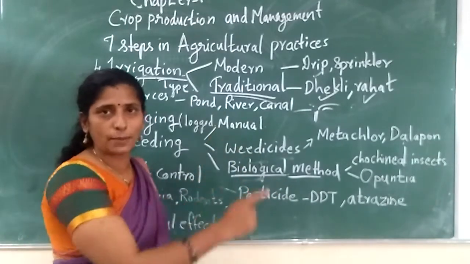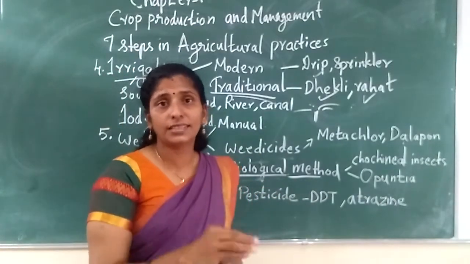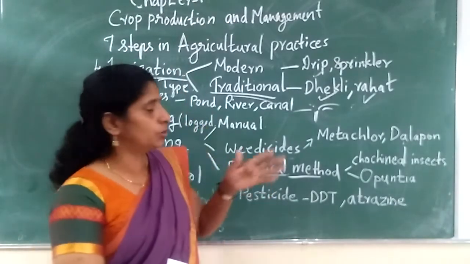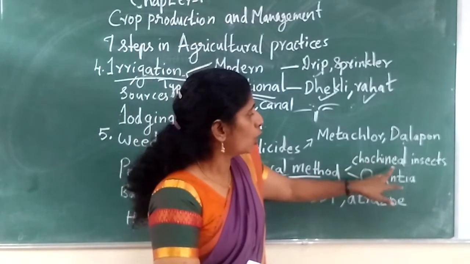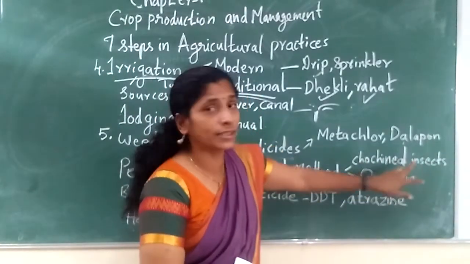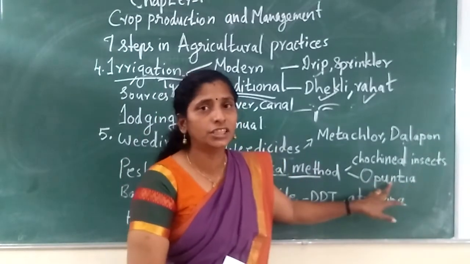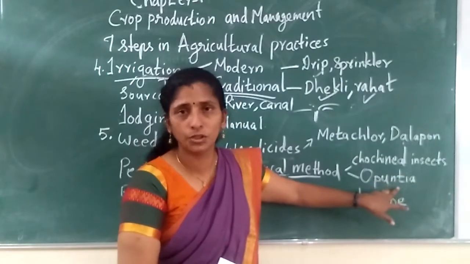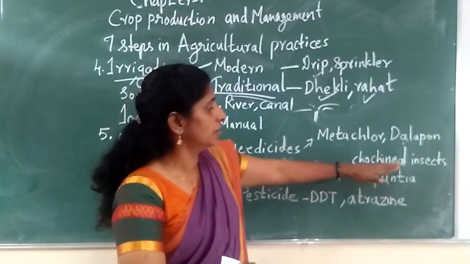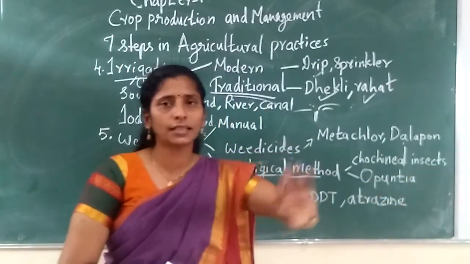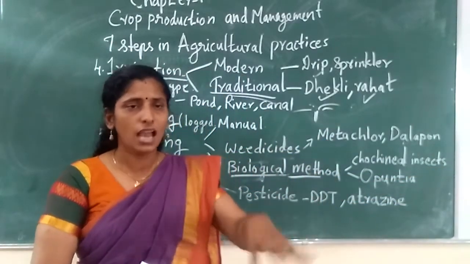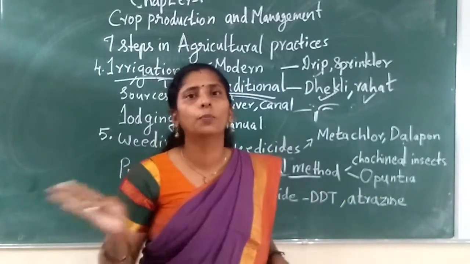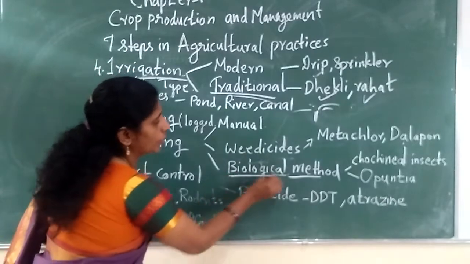Okay, these are what we discussed about to remove the weeds, unwanted plants. And the best example for the biological method is given in your book. It is cochineal insects and opuntia. Opuntia is a weed, or unwanted plant. To remove these opuntia plants, they are using cochineal insects. They will just release some cochineal insects into the field, and these insects will start to eat all this opuntia. So you can't find any opuntia in your field. So this is the biological method.